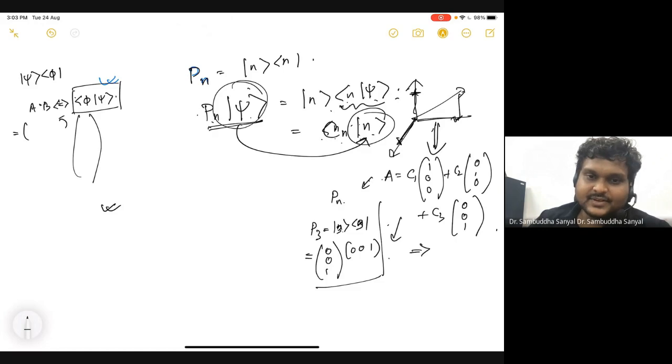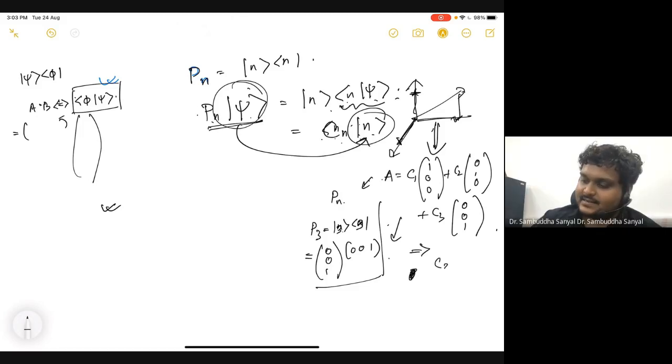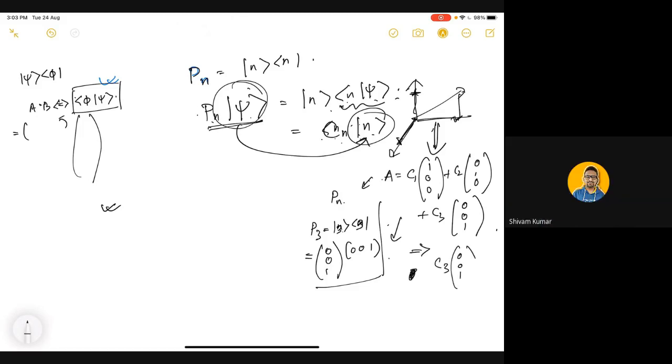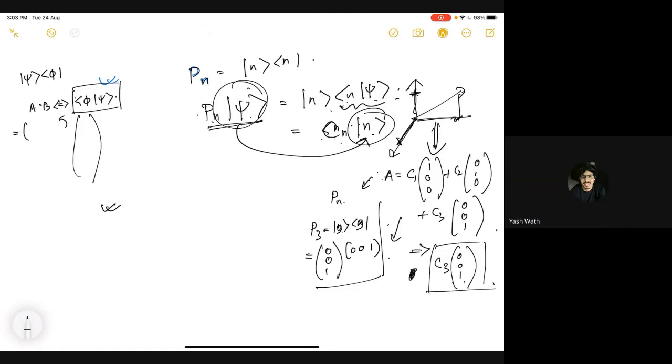Shivam, what should I get? Yeah, so Cn and this 3. Yeah, Cn means C3. Yeah, sorry, C3 and 3. I should get C3 times 0 0 1. Okay. So I started with an arbitrary vector and ended up with a vector which is along the z direction, right? So that is why it is a projection.